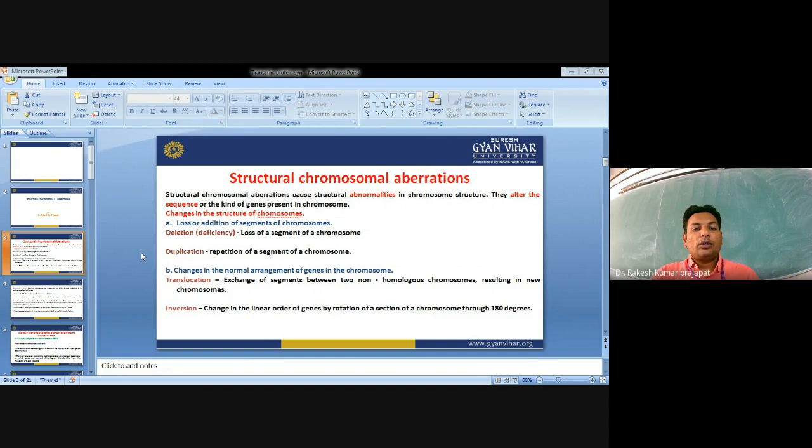There is also a change in the normal arrangement of the genes in the chromosome because of translocation and inversion. Translocation means exchange of segments between two non-homologous chromosomes, resulting in new chromosomes. Inversion means a change in the linear order of the genes by rotation of a section of the chromosome through 180 degrees.